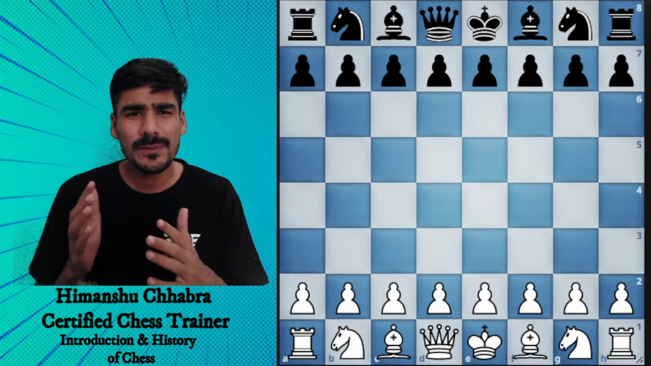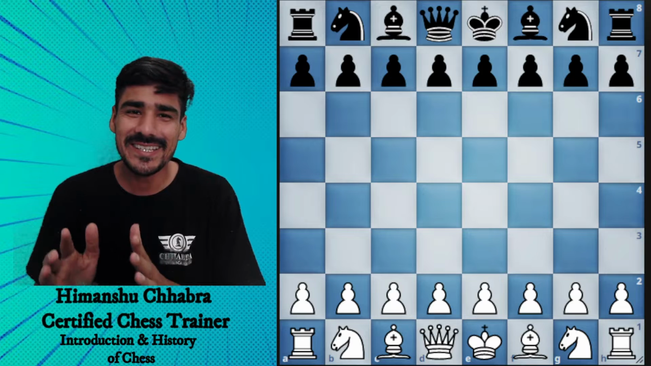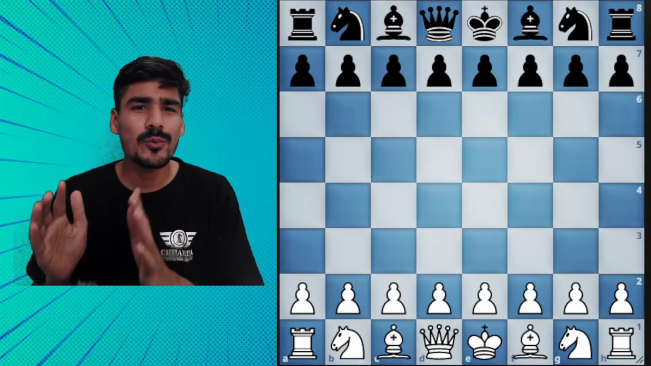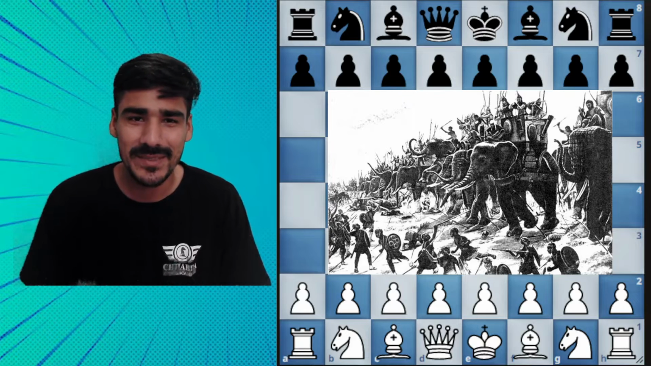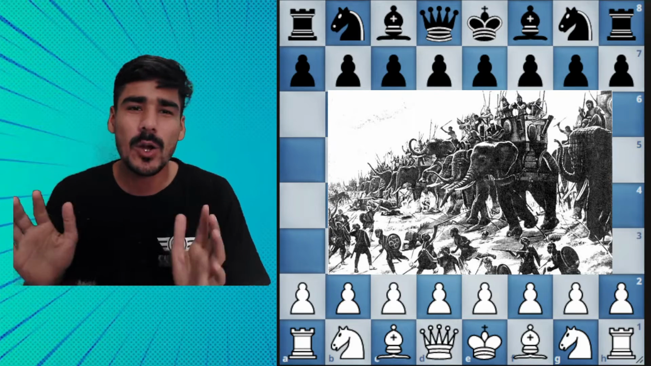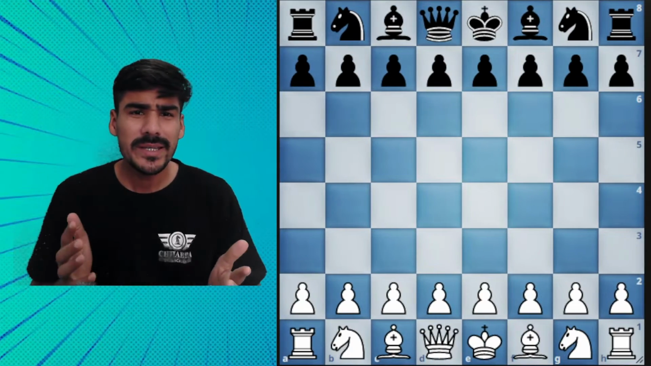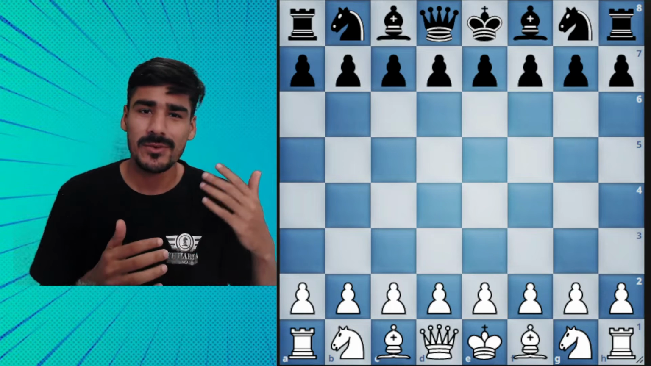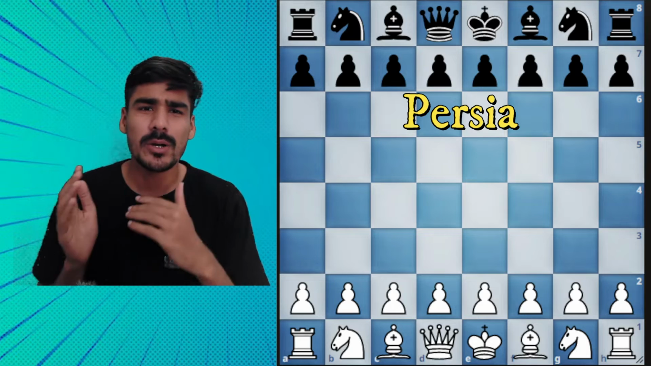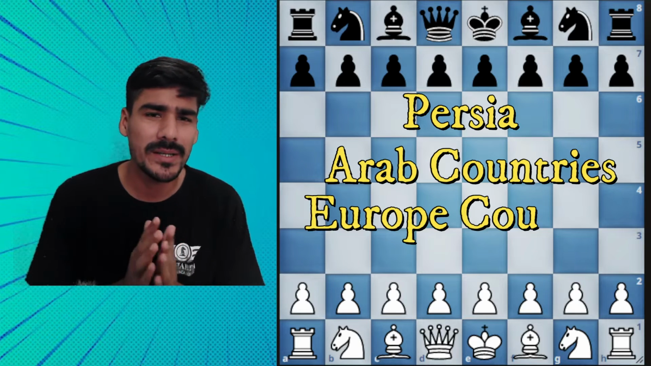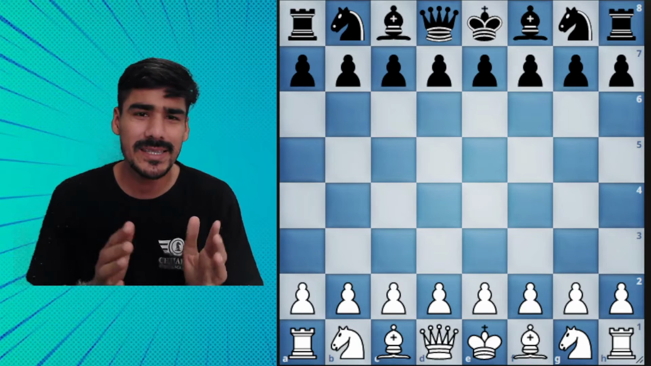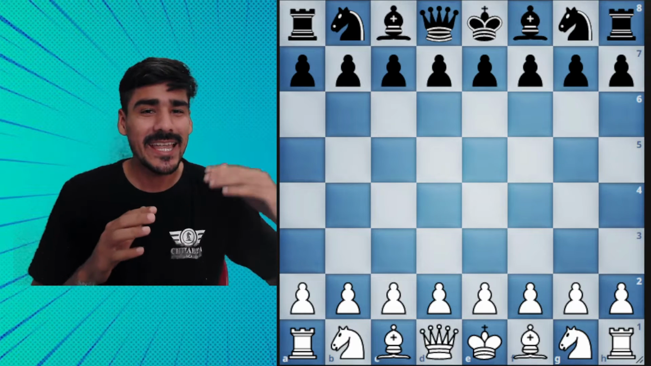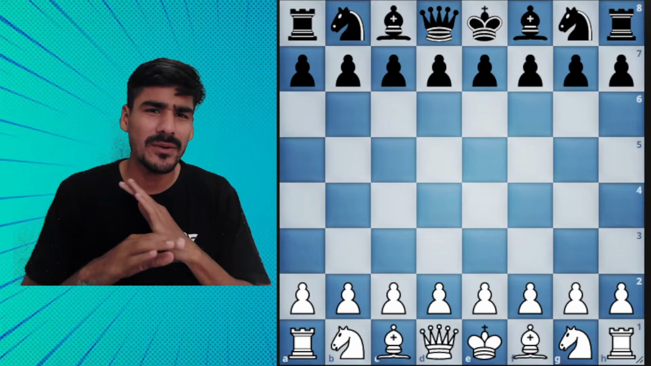Before, people did not call it chess. The name of the game was chaturanga. Chaturanga means the four divisions of the army, in the Indian language of that time. In the following years, the game traveled to other countries. It first went to Persia, then to Arab countries, then to Europe, and everyone liked chess and played it. But it's very important that at that time every country had different rules.